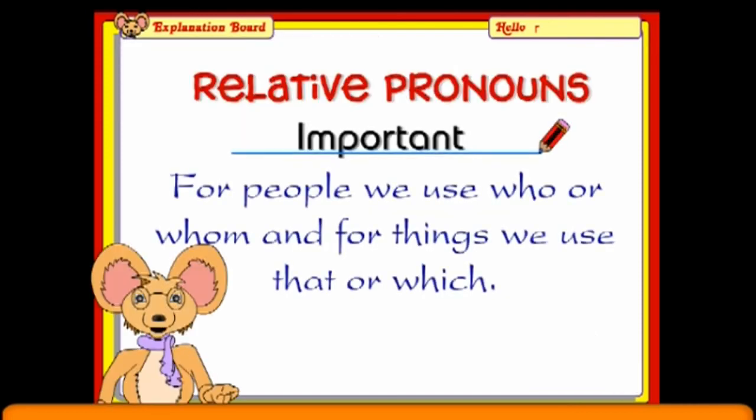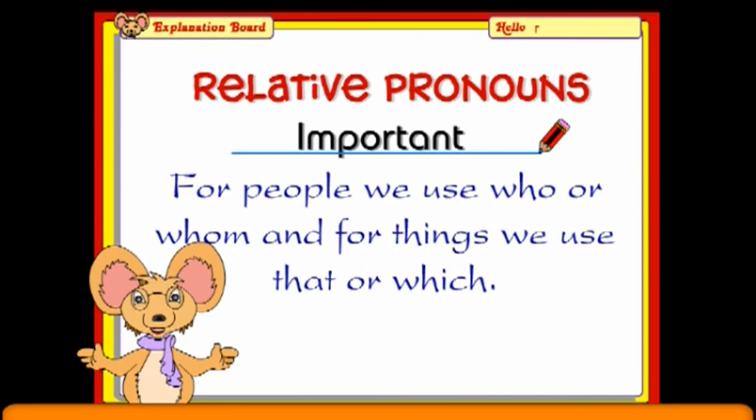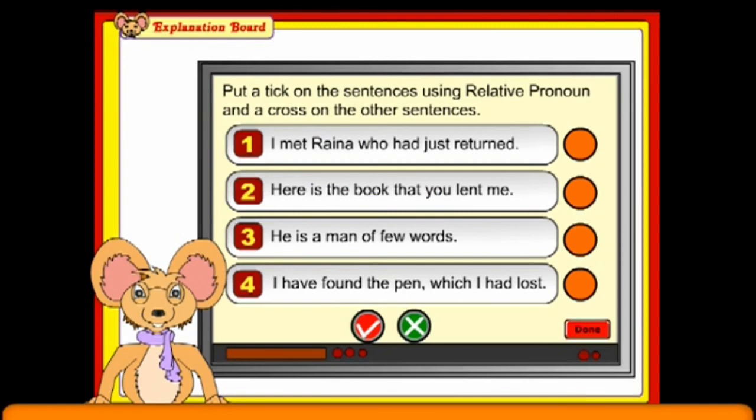It is important to note that for people, we use who or whom, and for things we use that or which. Put a tick on the sentences using relative pronouns and a cross on the other sentences.